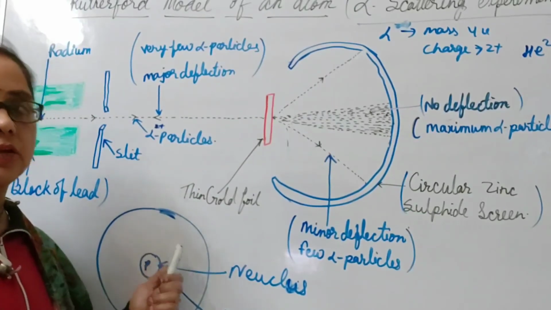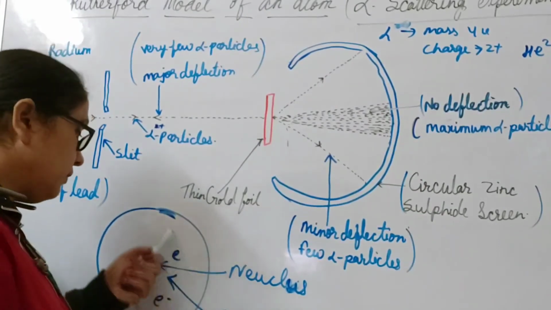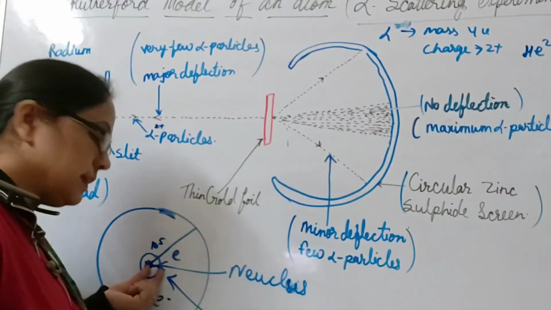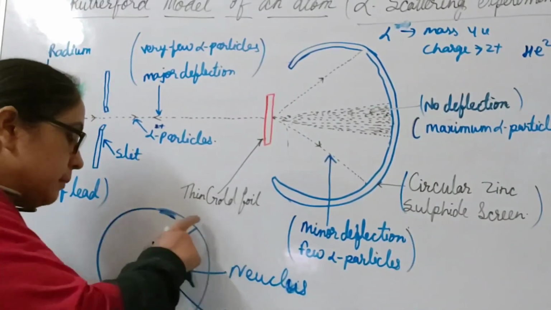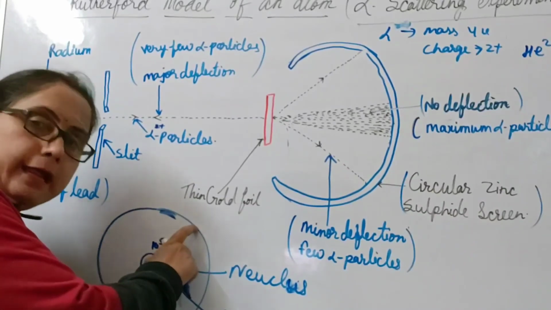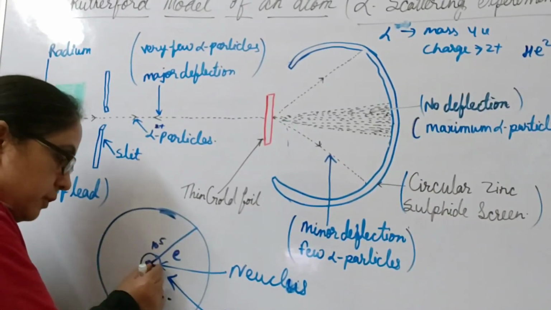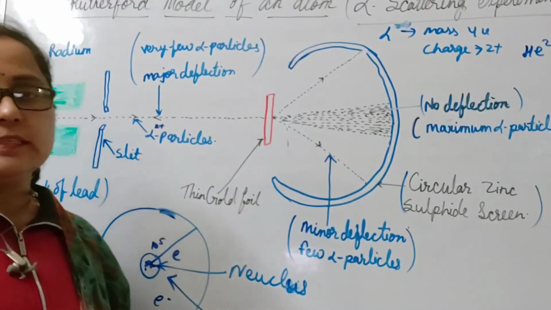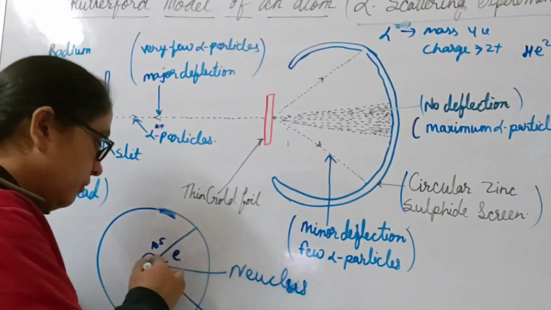These electrons are not stationary, they revolve around the nucleus. He said that the radius of the nucleus is very small as compared to the radius of an atom. The radius of the nucleus is 10 to the power 5 times less than that of the radius of an atom.